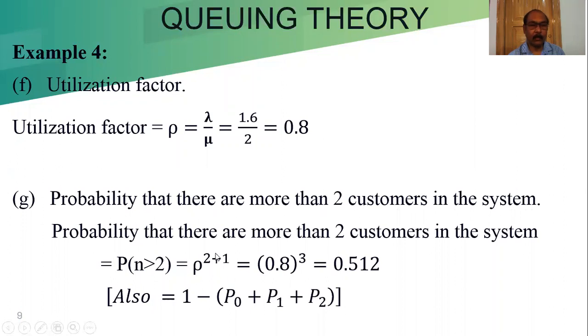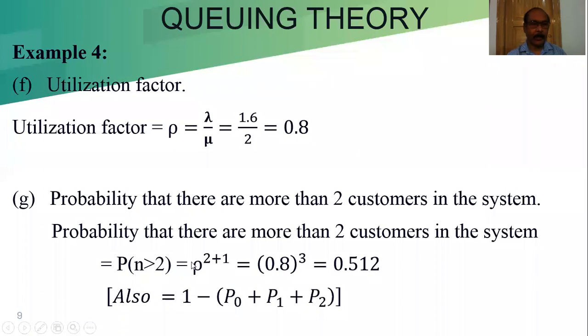Basically, the formula we learned, probability of n greater than or equal to capital N, is rho to the power N, but that is with respect to the queue. But here the question is with respect to the system. For the system we always consider 1 in the system. That's why it is 2 plus 1, rho to the power 2 plus 1.